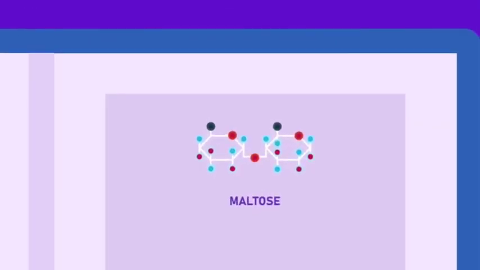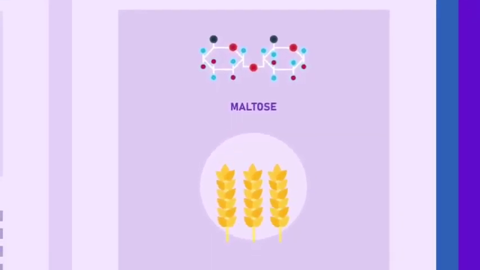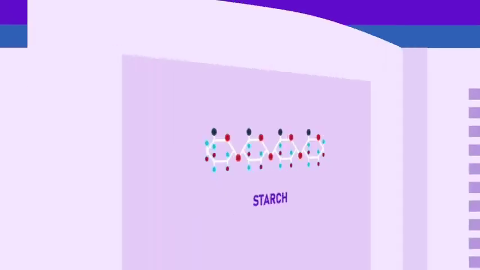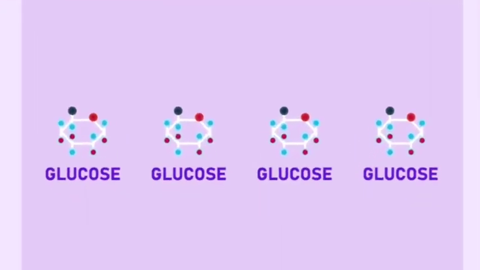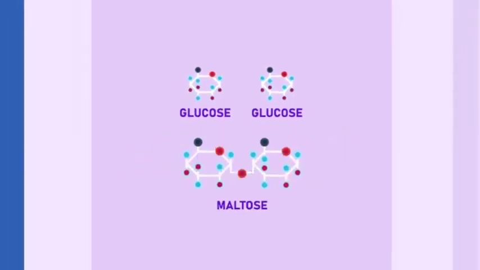Maltose, known as malt sugar, is present in malted cereals and sprouting grains. It is formed from the partial digestion of starch and is a combination of two glucose molecules.